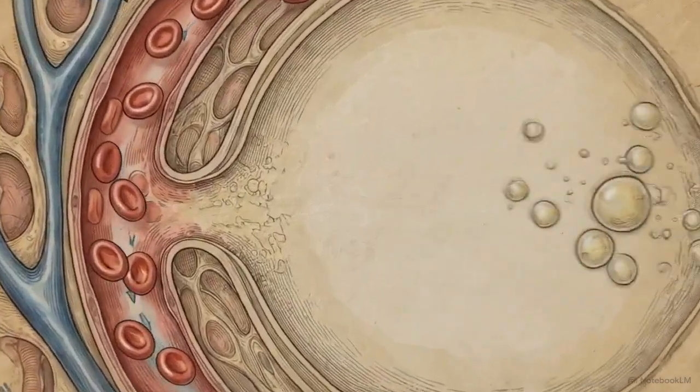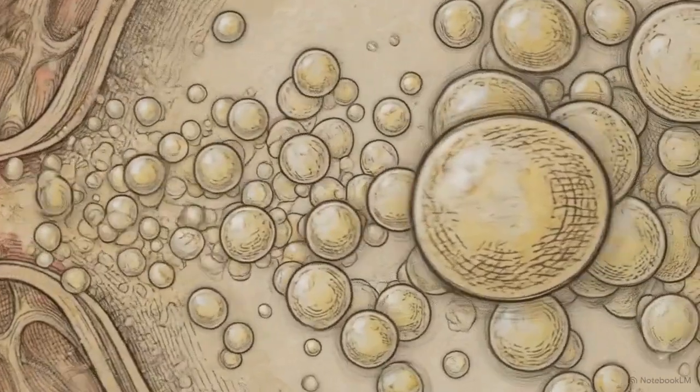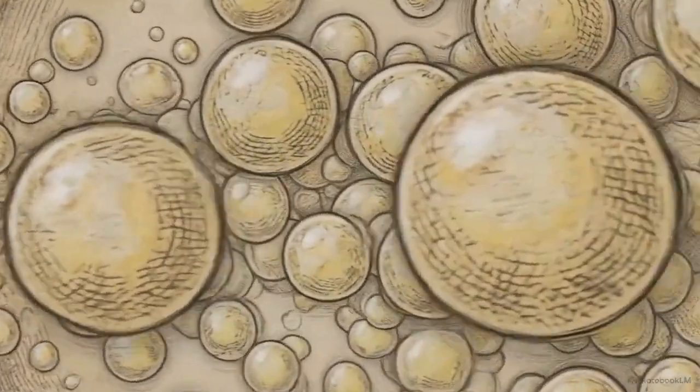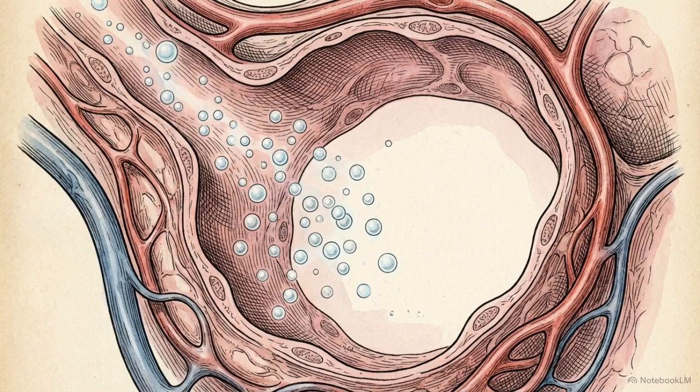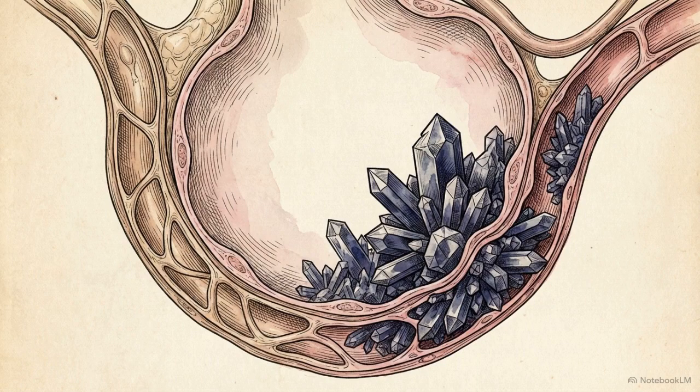Every day, cellular aerobic metabolism produces roughly 15,000 millimoles of carbon dioxide. Because carbon dioxide is a volatile acid, this massive metabolic load is cleared effortlessly through continuous alveolar gas exchange in the lungs. However, metabolism also generates a secondary byproduct, roughly 70 millimoles of fixed, non-volatile acids, including lactic, phosphoric, and keto acids. The lungs are completely incapable of excreting these fixed acids. Because they cannot be exhaled, they accumulate directly in the blood.